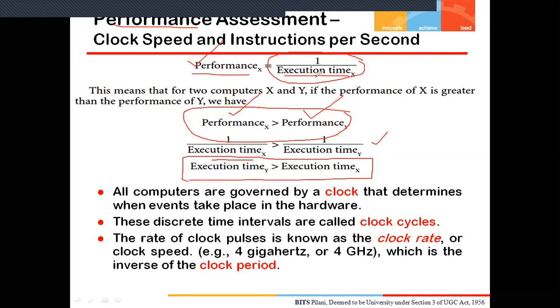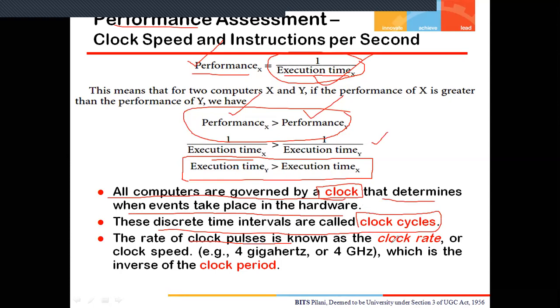Now, if we talk about the execution time, all computers are governed by a clock. That is the main thing. All computer systems are governed by a clock, which determines when events take place in the hardware. These discrete time intervals are called clock cycles, and the rate of these clock pulses is known as the clock rate.